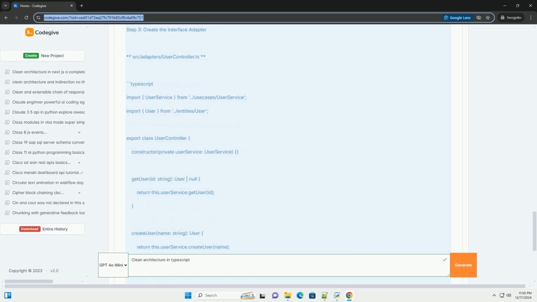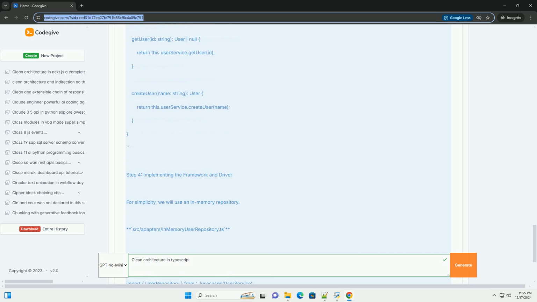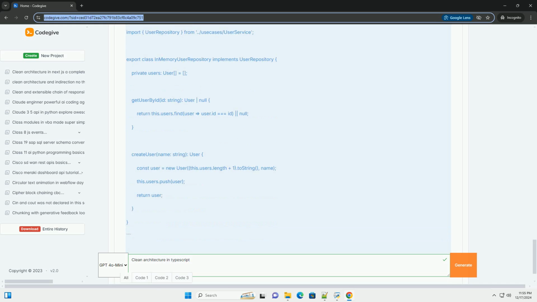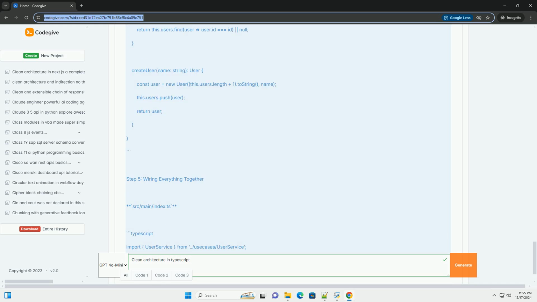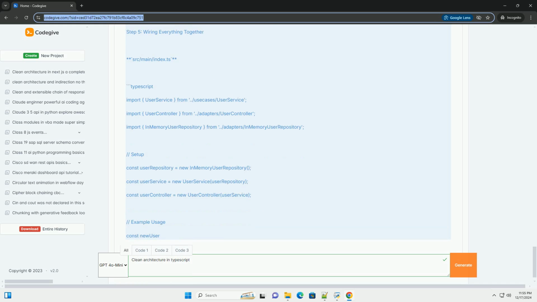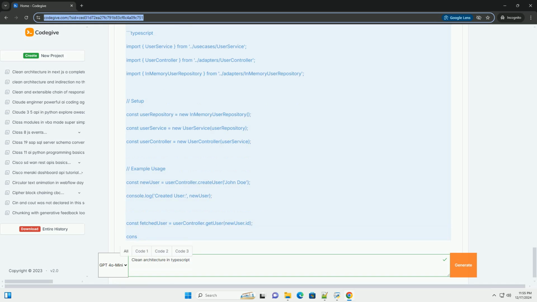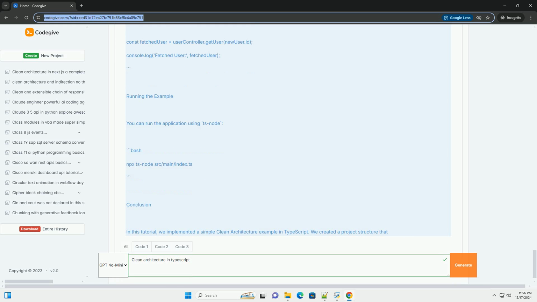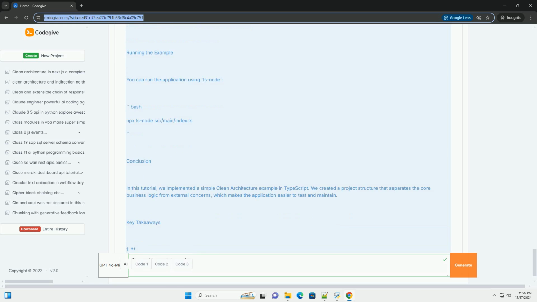Overview of clean architecture layers. 1. Entities represent the business rules and core logic. 2. Use cases, interactors, define the application-specific business rules. They orchestrate the flow of data to and from the entities and direct the user interface to present the results. 3.